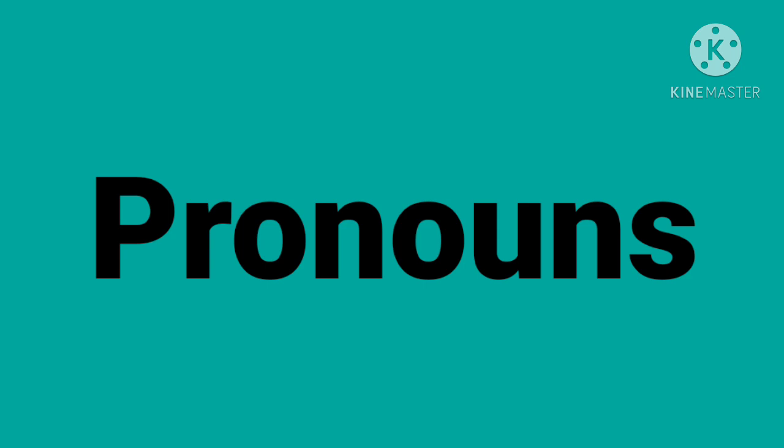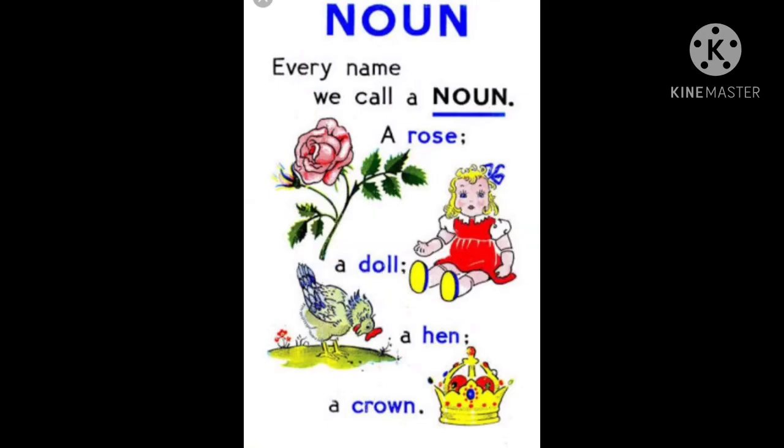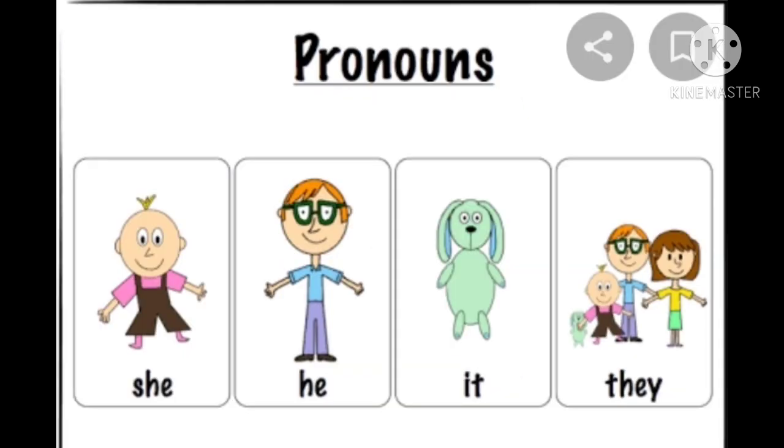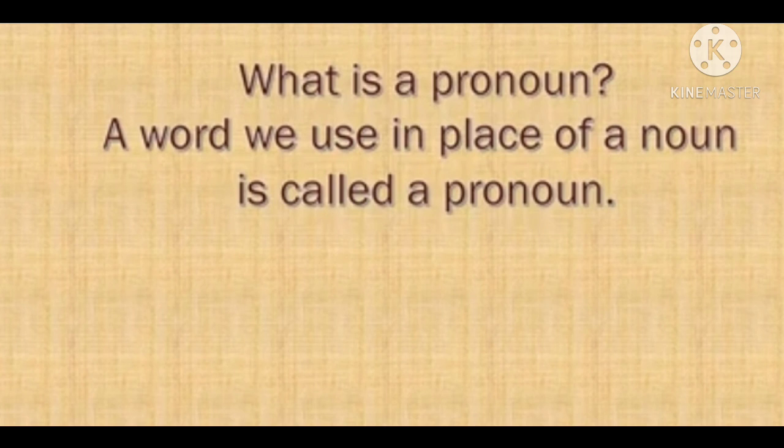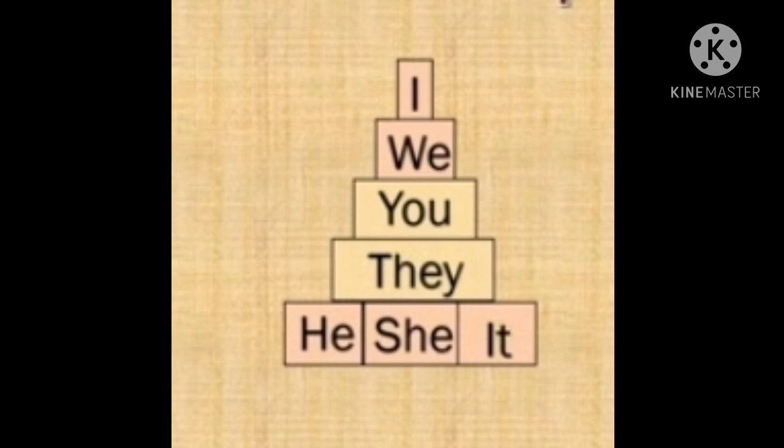Our today's topic name is pronouns. Children, you have learnt about nouns. A noun is the name of a person, place or thing. Now let's know about pronouns. What is a pronoun? A word we use in place of a noun is called a pronoun. Here are some short words like I, we, you, they, she, he, it. These are some common pronouns.